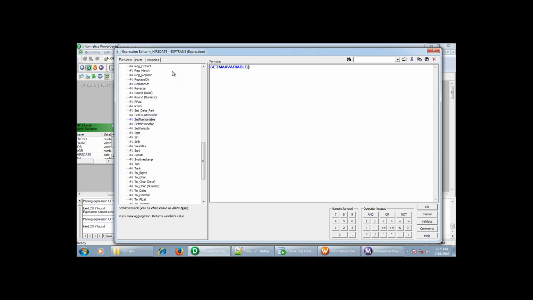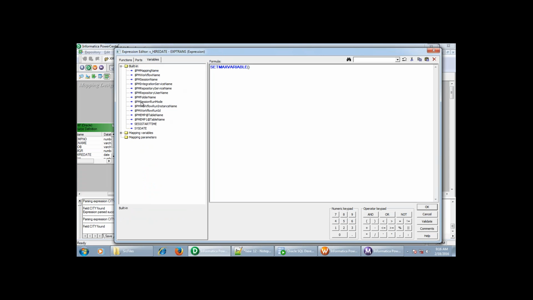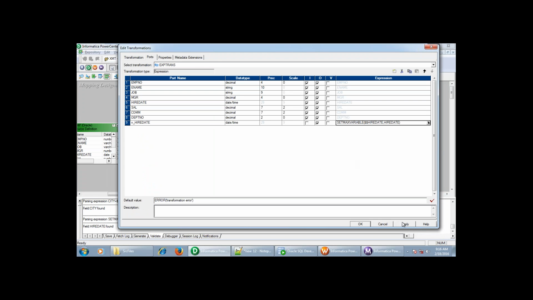Okay, set maximum of variable. To which variable are we going to assign the hire date? Which value? Hire date. Okay, so this is the syntax: set maximum of variable to the variable from which value. Validate it, select OK. So we are assigning the maximum value to this variable, which is coming in this port. The maximum value in this port we are going to assign to this variable by using this function.